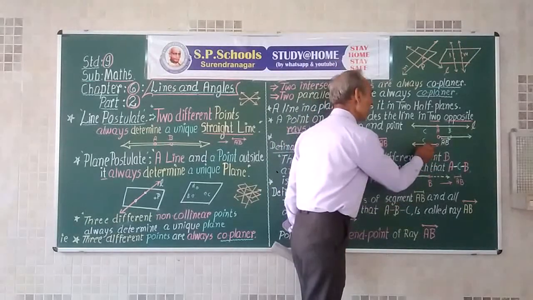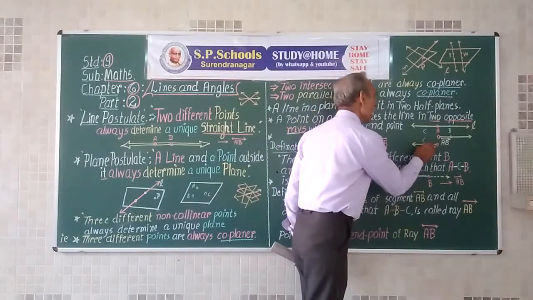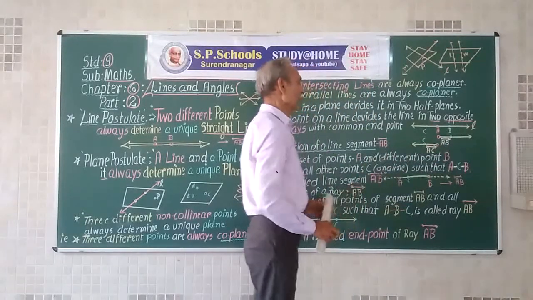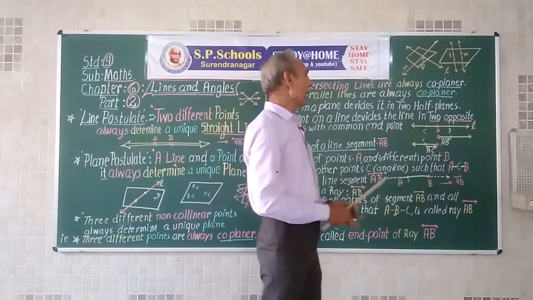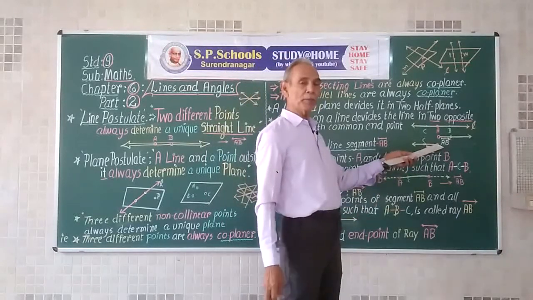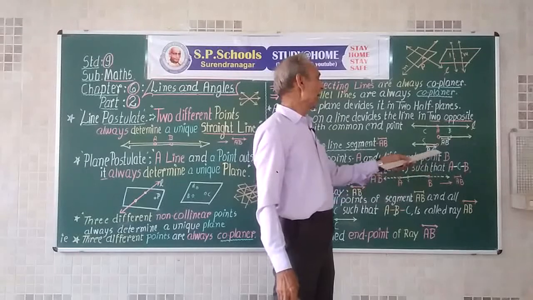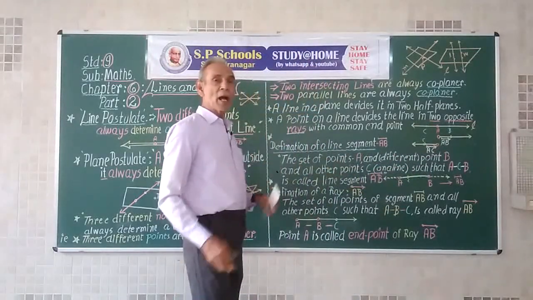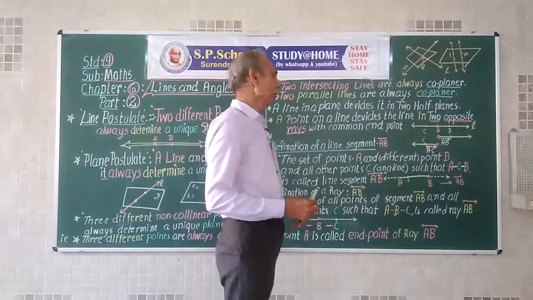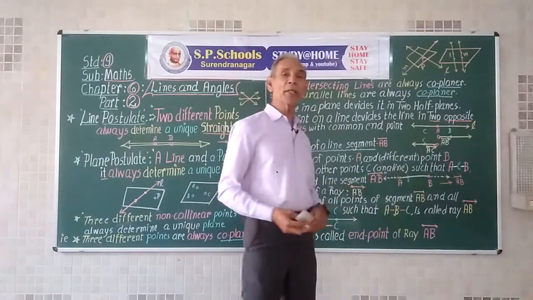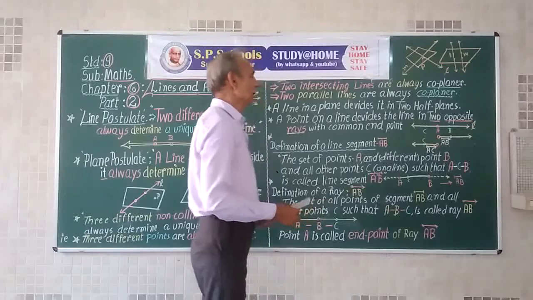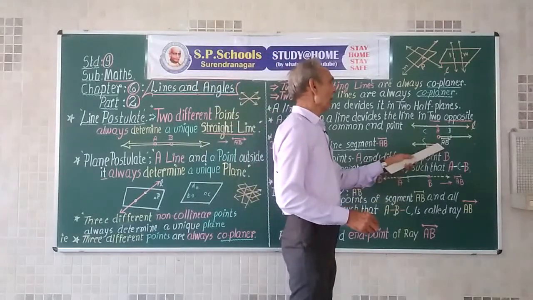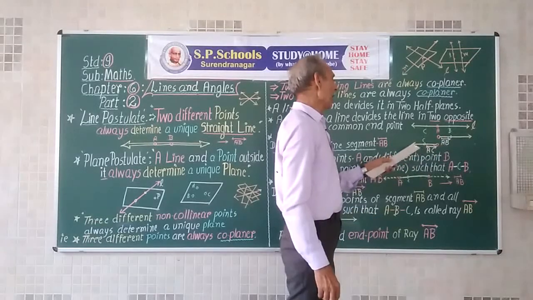A is the endpoint and C the other point on the ray AC. Thus, a ray has an endpoint. Ray on one side goes infinitely in a certain direction. It is always having a fixed endpoint.